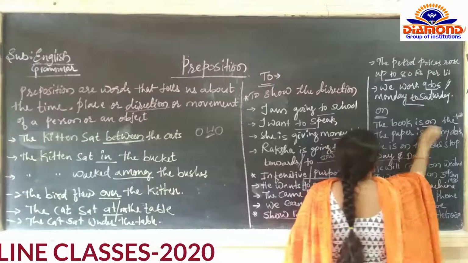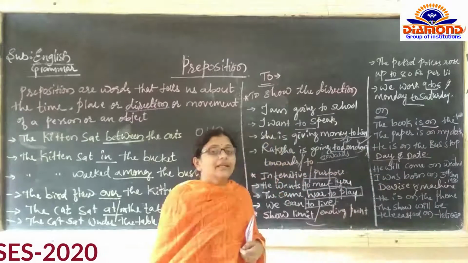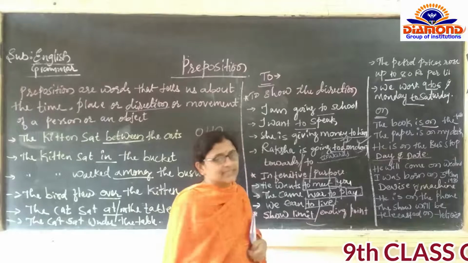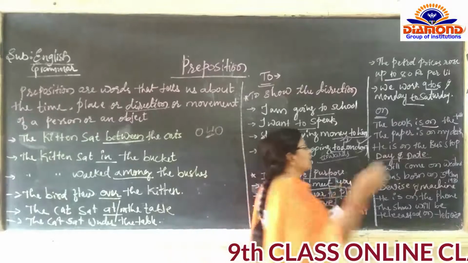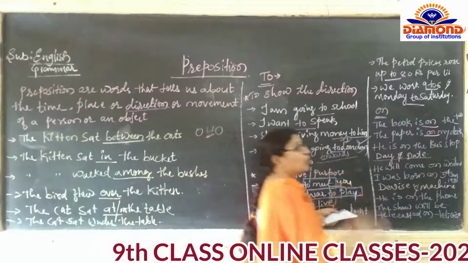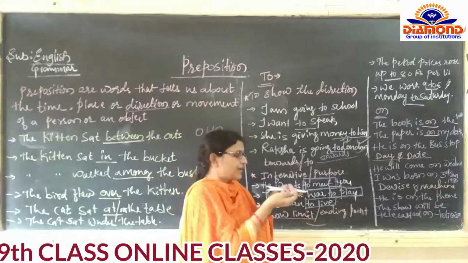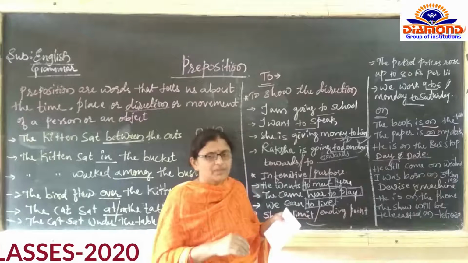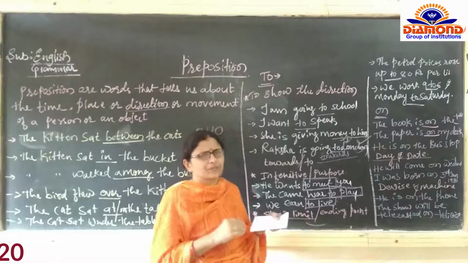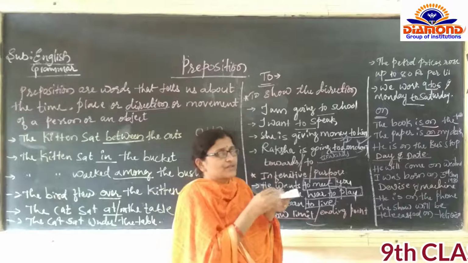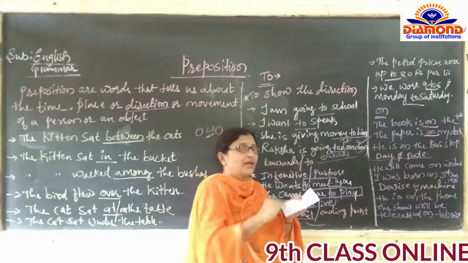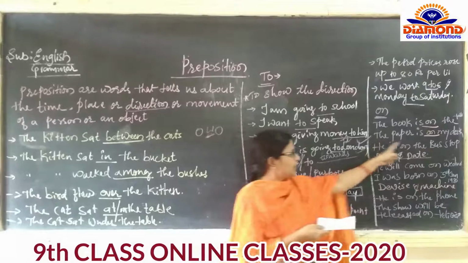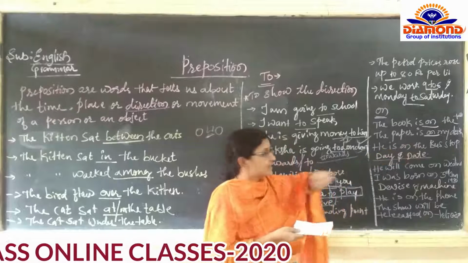कहाँ पे है वो? It is on the table. Table के ऊपर है. The paper is on my desk. Paper कहाँ पे है? मेरे desk के ऊपर है. Desk, surface of the desk. We are going to see, it may be any surface. It may be the table surface or stool surface, any surface. Surface के ऊपर जो कुछ भी रहता है उसके लिए हम on use करते हैं. The paper is on my desk.